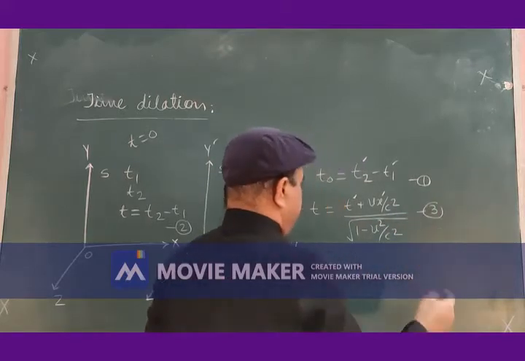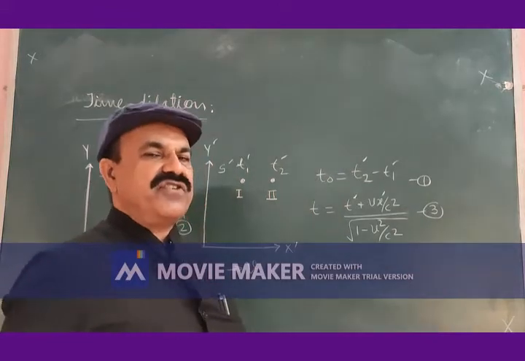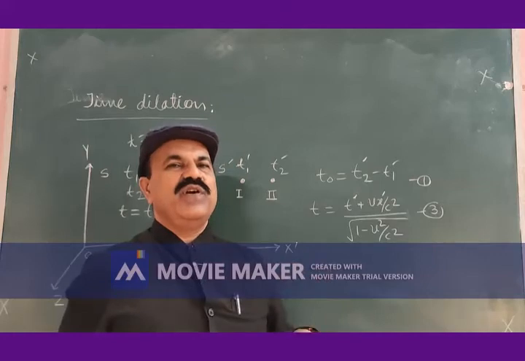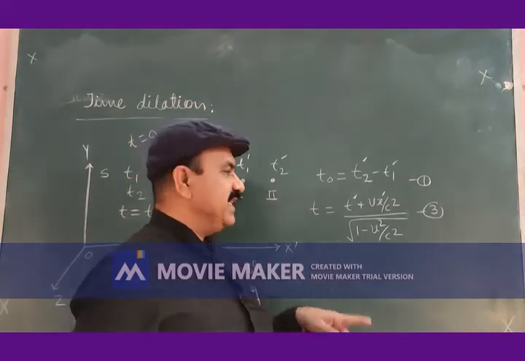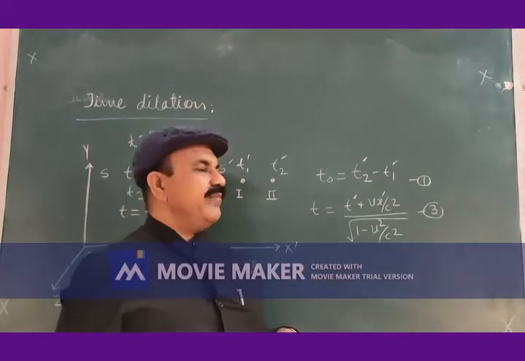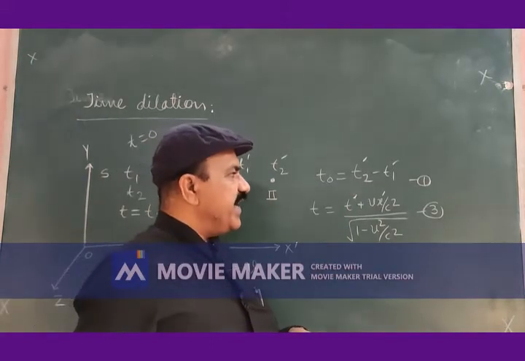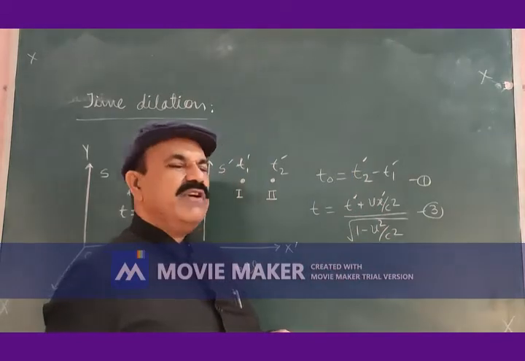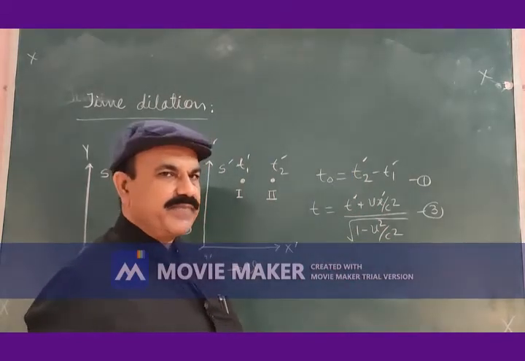Equation number 3, the general equation for inverse Lorentz transformation for the time coordinate.